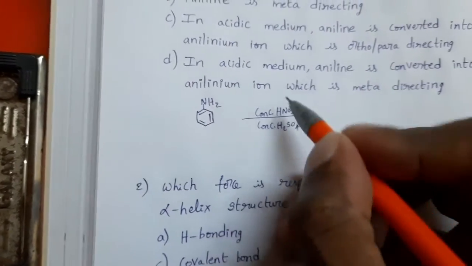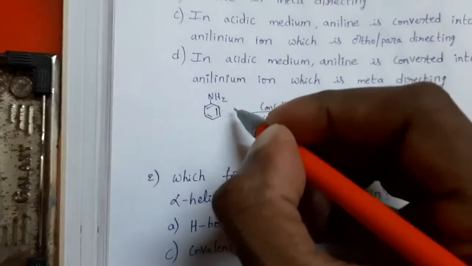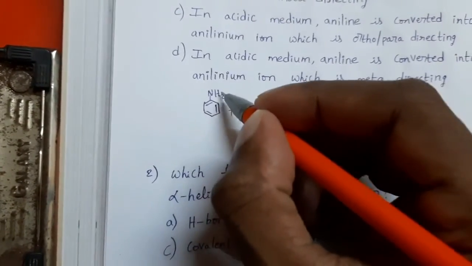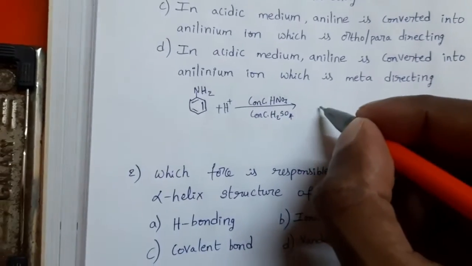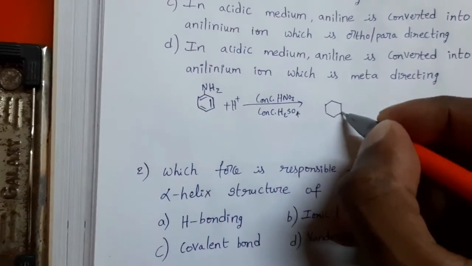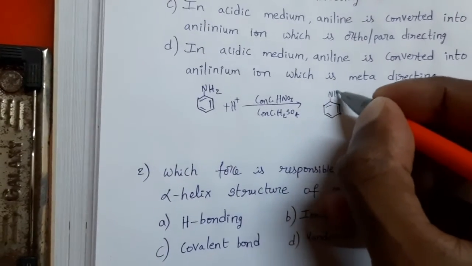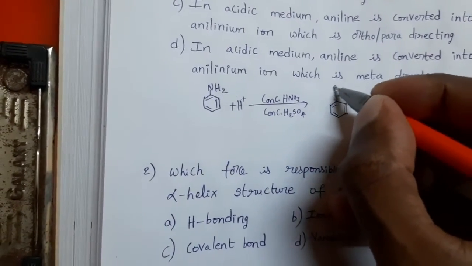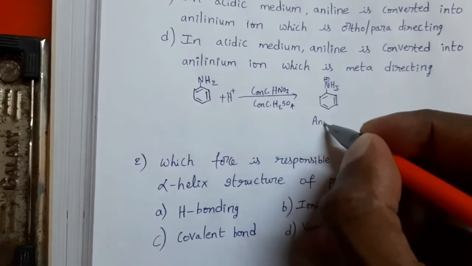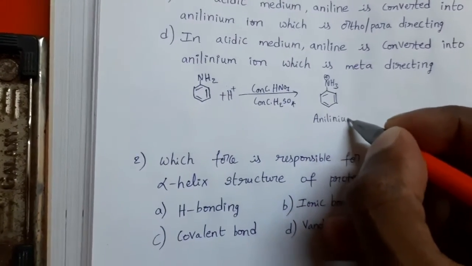Then it provides H plus ions. This H plus ion combines with this nitrogen. Then it is converted to anilinium ion. Anilinium ion means C6H5NH3 plus.